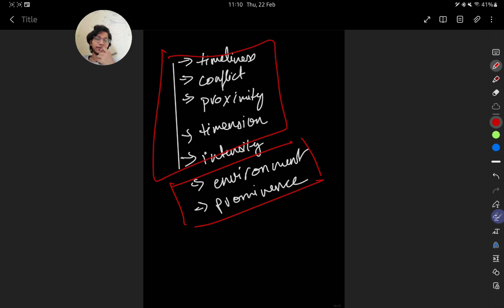What is timeliness? Timeliness tells us that the faster you provide the news, the more important it is. For example, I covered something which happened just a few minutes ago: there was an attempt at suicide at Jatindas Park Metro, which did not occur, though. The person was rescued, I guess.